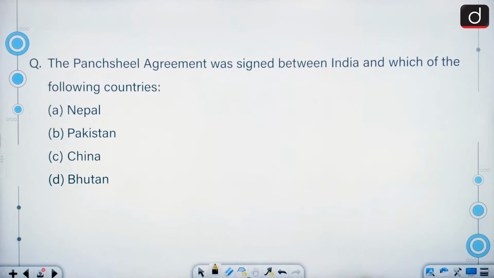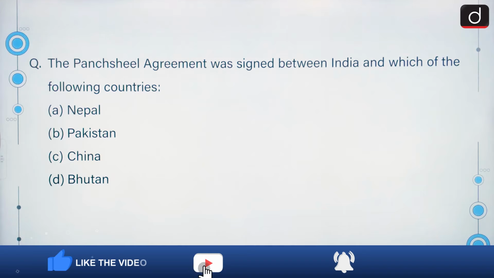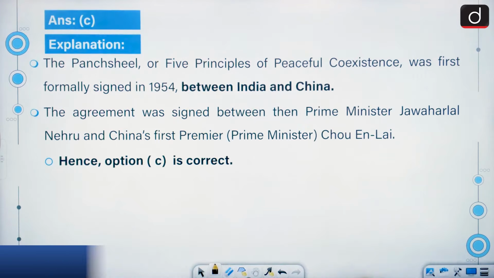Moving on. The Panchsheel agreement was signed between India and which of the following countries? Very easy. The correct answer is China. China is the correct answer. The Panchsheel or the 5 principles of peaceful coexistence was first formally signed in 1954 between India and China. The agreement was signed between Prime Minister Jawaharlal Nehru and China's first Premier or Prime Minister Zhou Enlai.